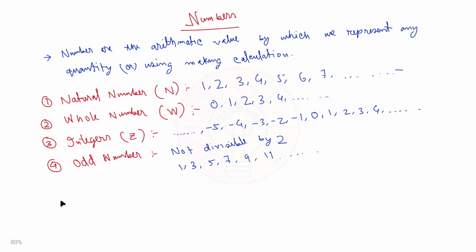Next one is the even number. So what is an even number? The opposite of odd number. A number divisible by 2 is called an even number. So any number which is divisible by 2 is an even number. So these are 2, 4, 6, 8, 10, 12, etc.